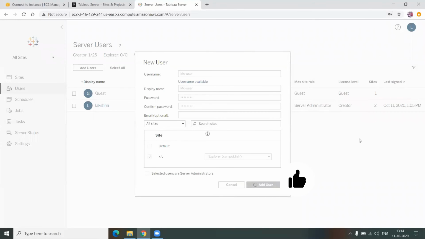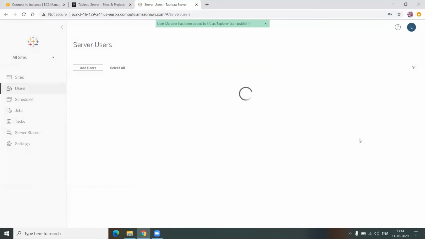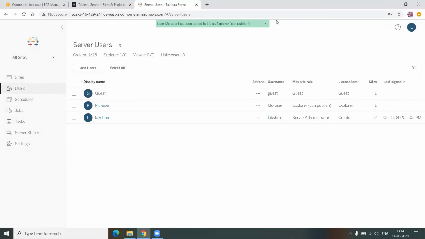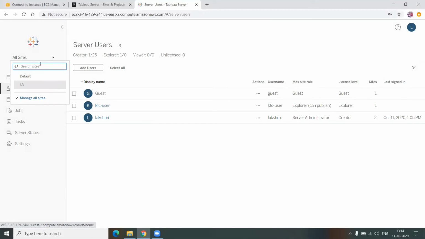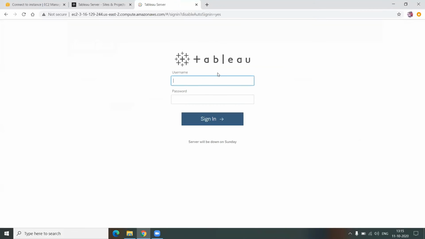So the user is being added to only the KFC site, not to the default site, right? Lakshmi user is a server administrator. That is the reason I'm able to see all of the sites on my left hand side. But now let's suppose I'm signing out and I'll sign back in with the KFC user.